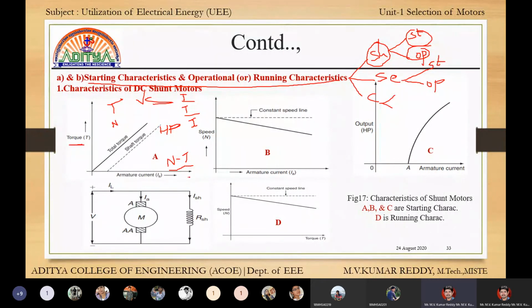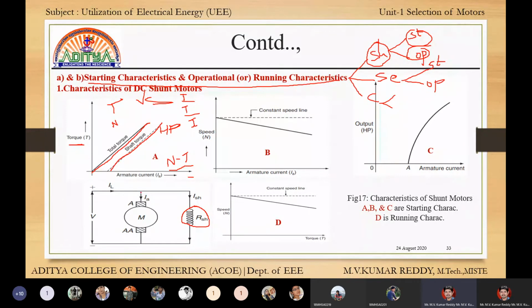Now, first one is torque and current equation. For the torque and current equation, this is the graph. This is the graph of the total torque, and this is the shaft torque. For shunt motors, we have only a parallel coil or a parallel resistance.